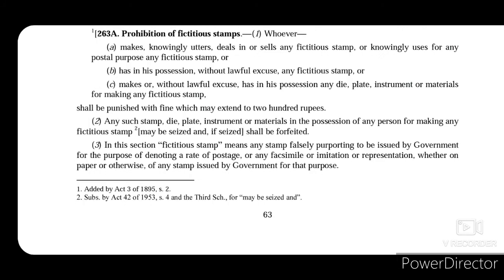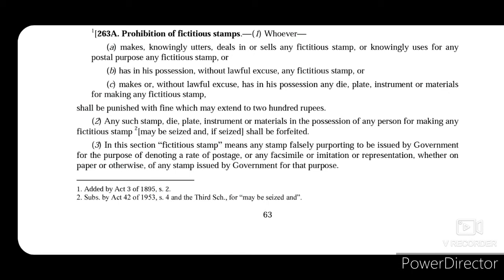Section 263A applies to prohibition of fictitious stamps. So whoever makes or knowingly utters or deals in or sells any fictitious stamp, or knowingly uses for any postal purpose any such fictitious stamp, or has in his possession without any lawful excuse any fictitious stamp, or whoever makes or without any lawful excuse has in his possession any die, plate, instrument, or materials that are used for making such fictitious stamp, then in all of these cases that person has committed an offence under section 263A, and he shall be punished with fine which may extend to 200 rupees.